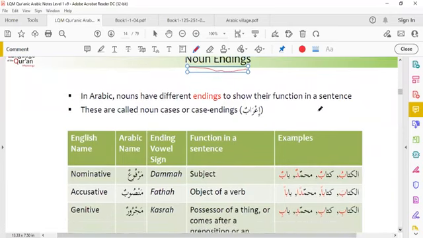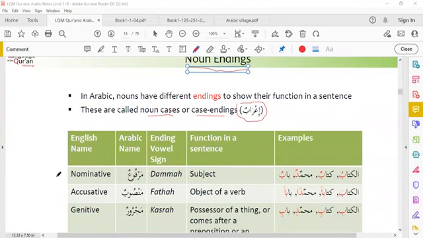We call it Arab in Arabic. These are called noun cases, case ending, or Arab. There are 3